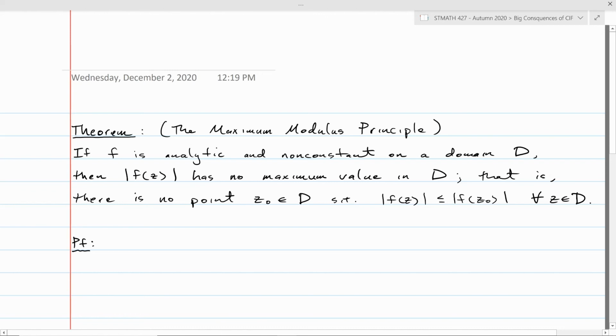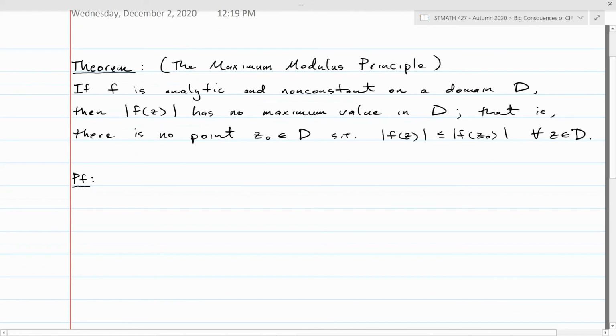Remember, a domain is an open set, right? So what we know then is that there is no z naught in D such that the modulus of f of z is less than or equal to the modulus of f of z naught for every z in D. There may be some upper bound, but that upper bound won't be realized as one of the moduluses of a point inside of D. So it kind of tells you that, if a function is going to take on a maximum modulus somewhere, it's not going to be on the interior of that set. We'll see that as a corollary in a second.